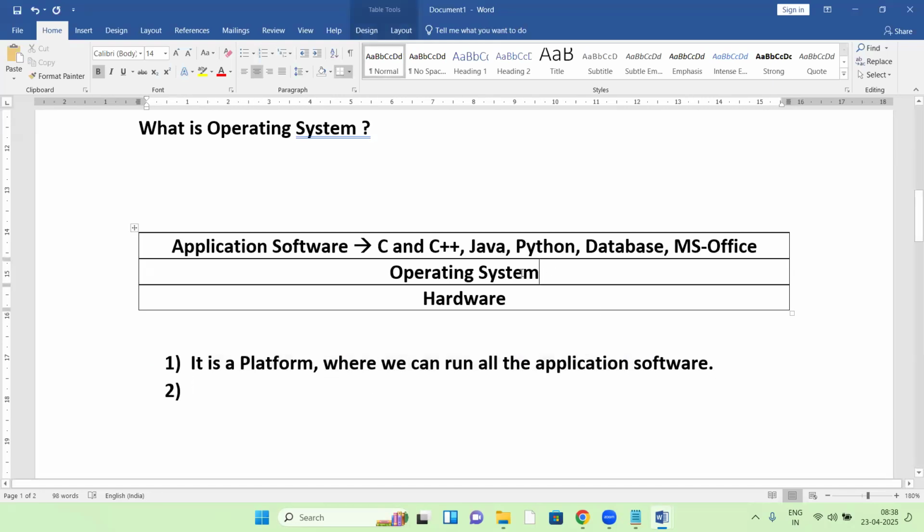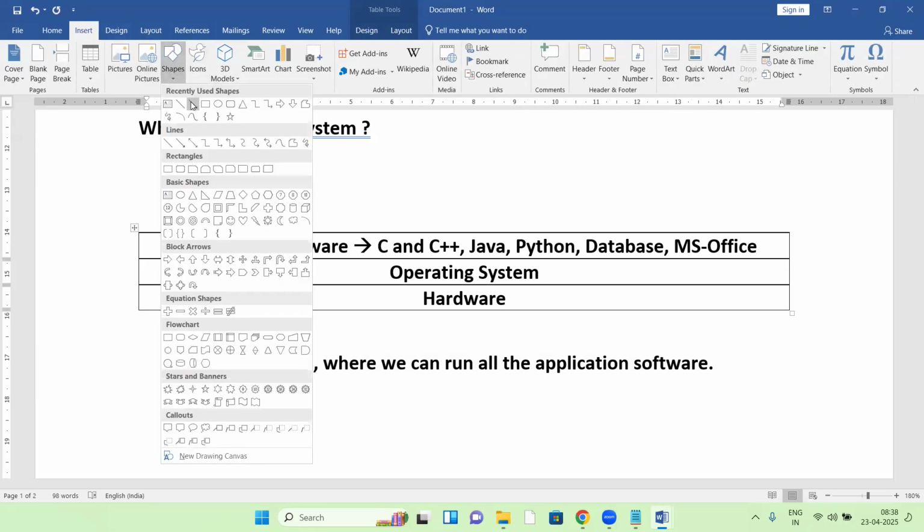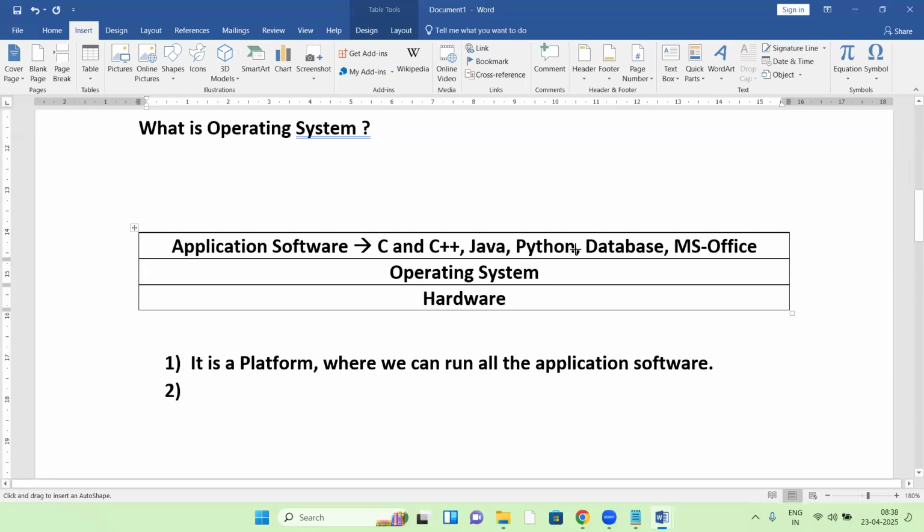Not only a platform here. Suppose, for example, a C program or Java program generating some output.